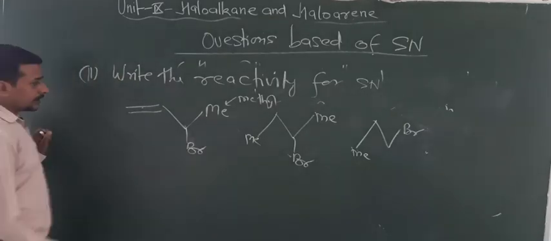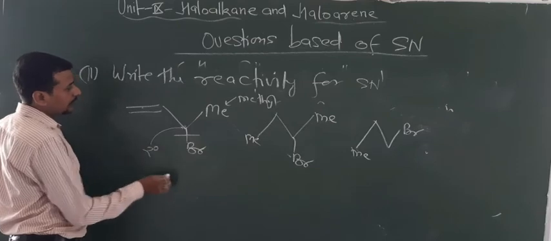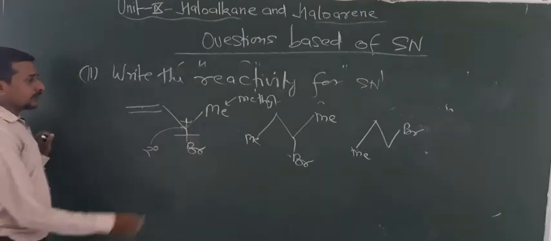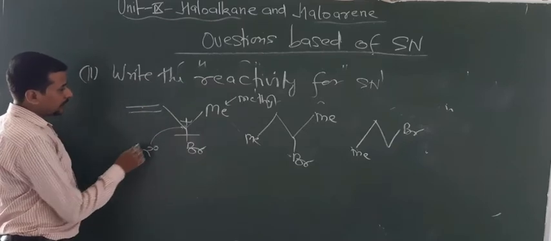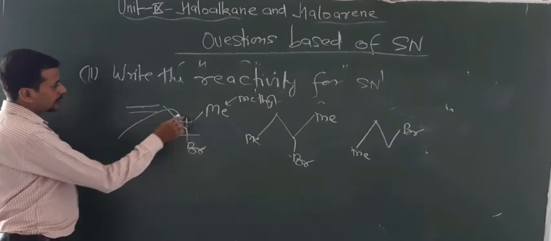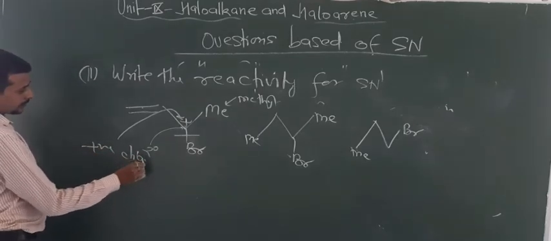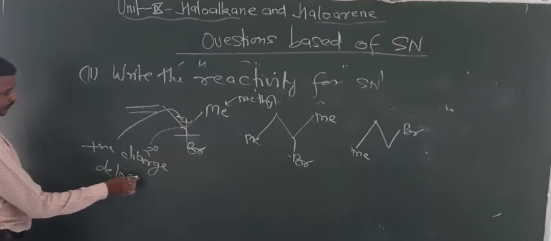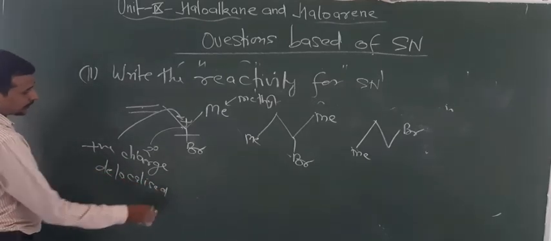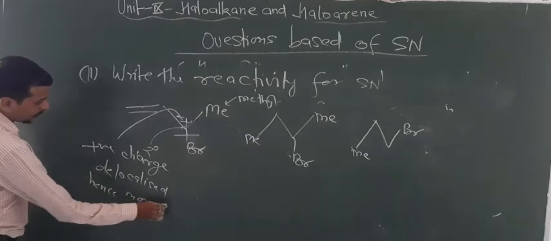Now look at the conditions. If we break this bond, this carbon is 2 degree, but here we have a plus charge, a single bond and a double bond. So this positive charge delocalizes, and hence it is more stable.